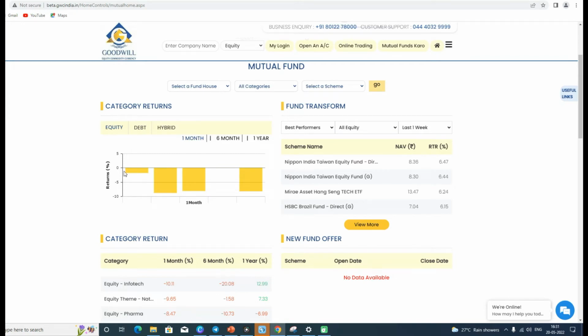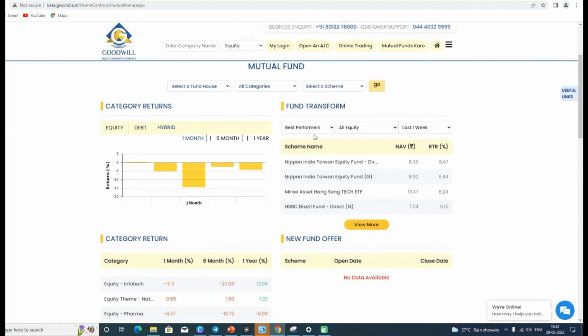Over here we can see the returns on equity. So for the monthly returns we have around 1.75 for automobiles. Then for banking we have minus 8.73, and for diversified equity we have minus 8.12, and for index we have minus 8.23. Similarly we can see the same for debt and hybrid.